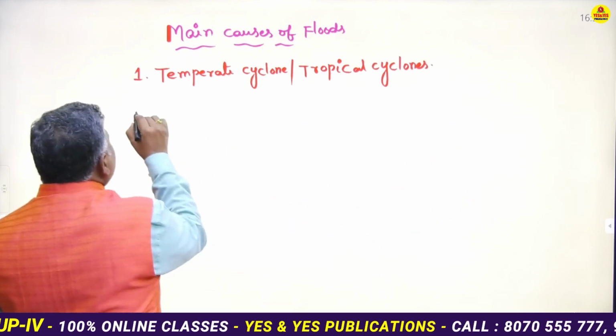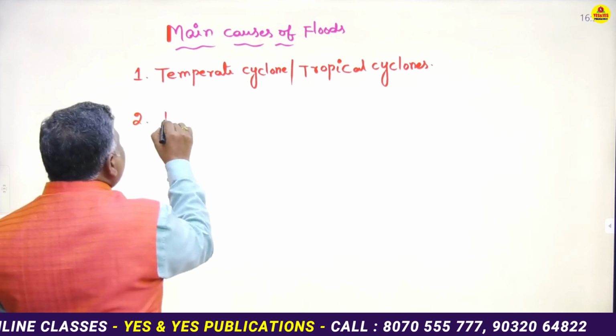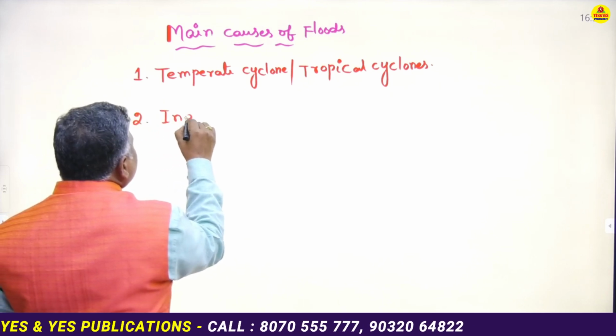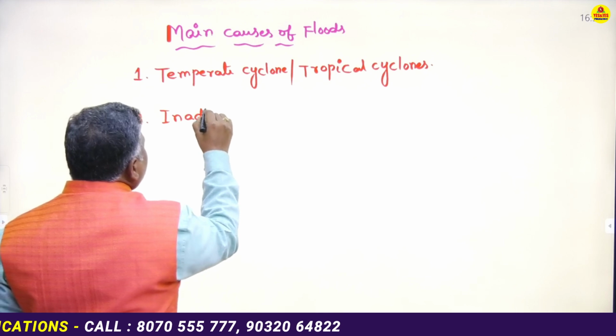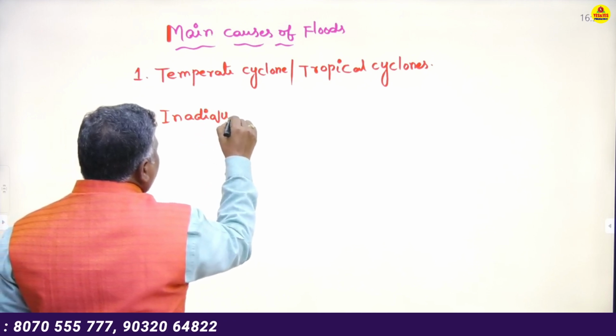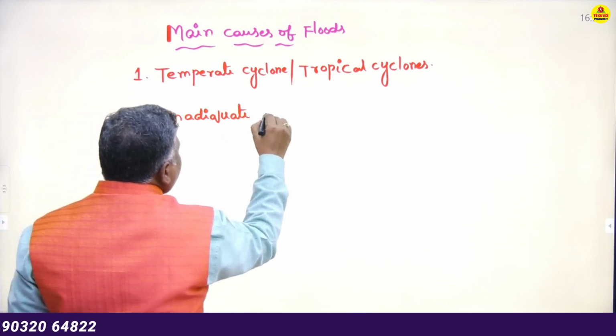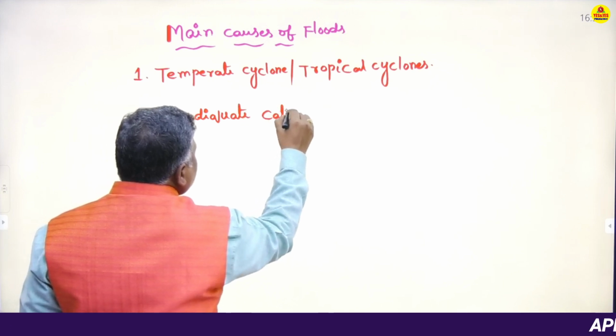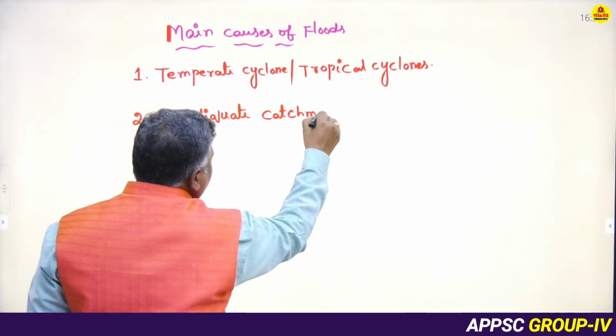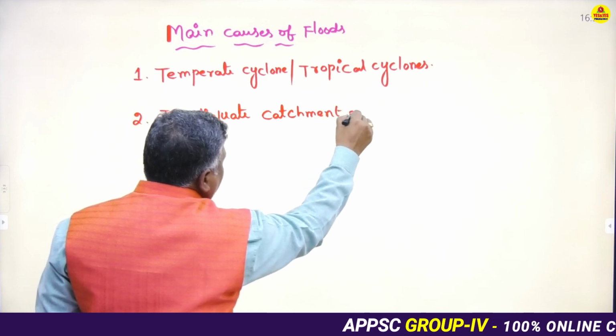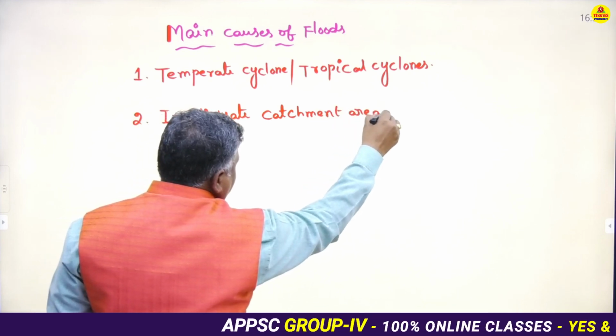Number two is inadequate catchment area. Inadequate catchment area is also a main cause.